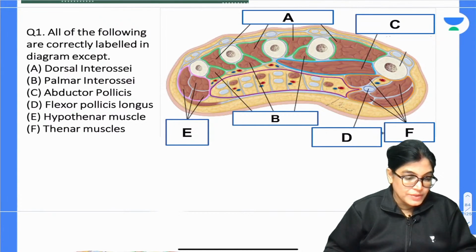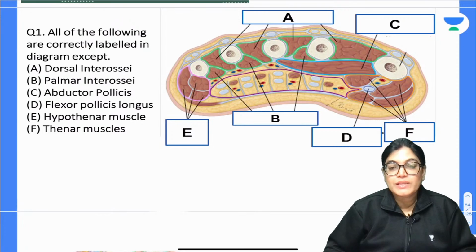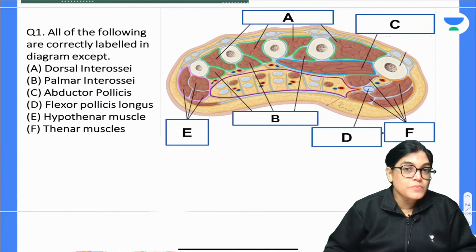So I am waiting for them to answer and then I will come up with X. Actually, this is a transverse section. This is a cross section which is showing you the space. This is showing you the important muscles, tendons passing of the flexor and extensor group, and also muscles of hands. So you can just mark the correct answer.